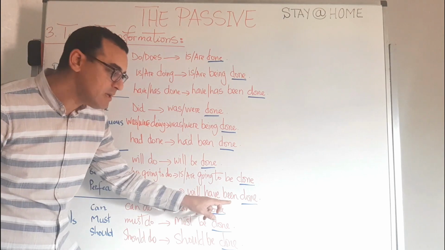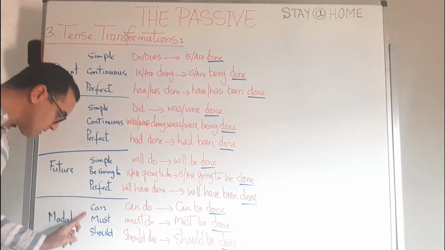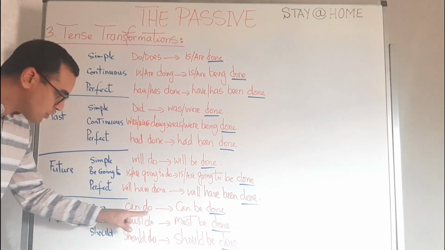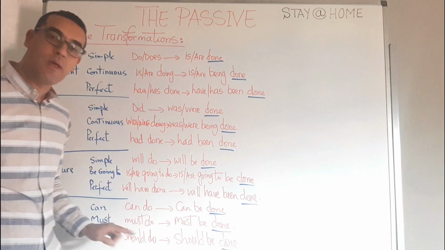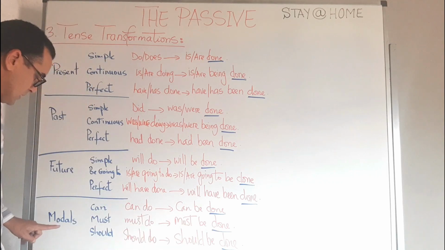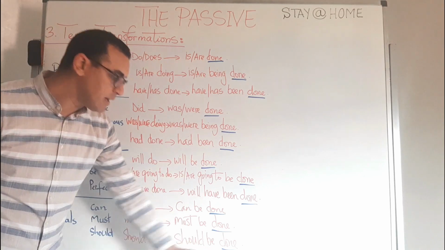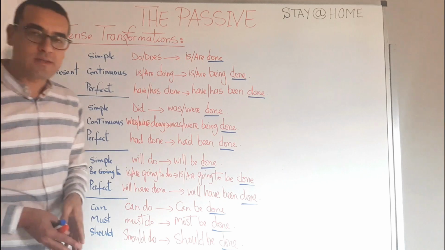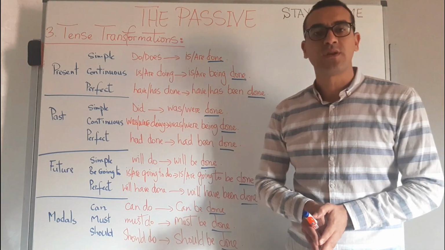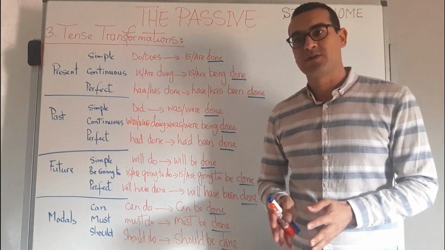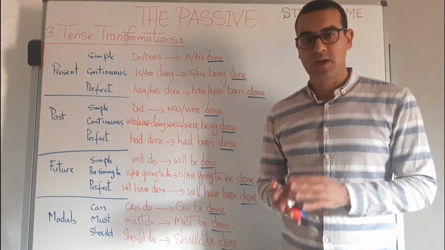The modal verbs or modals, we're going to actually consider these three here. Can do, can be done. Must do, must be done. Should do, should be done. So these are the main tense transformations that we actually have in this lesson. Now we're going to proceed into making some transformations, some exercises about transforming sentences from the active into the passive.